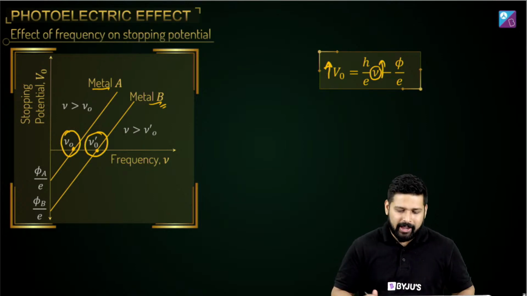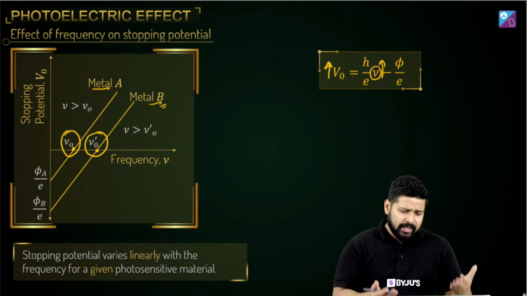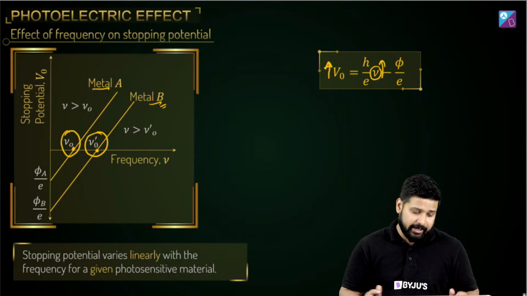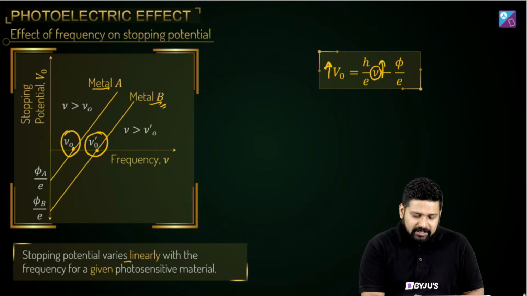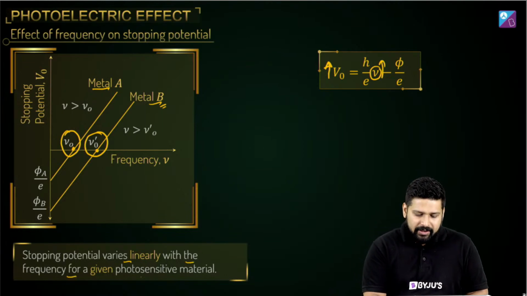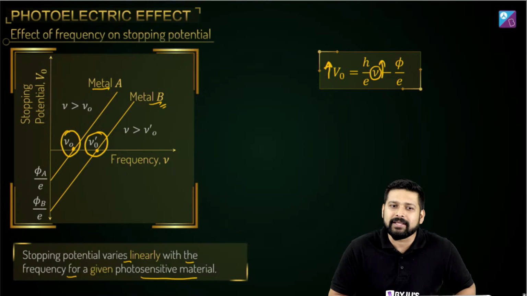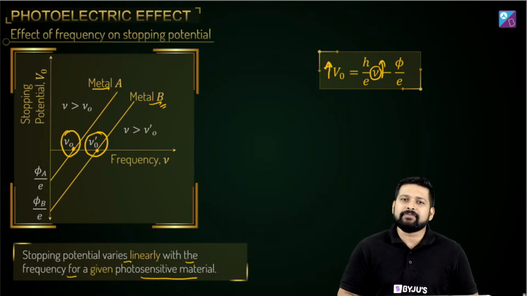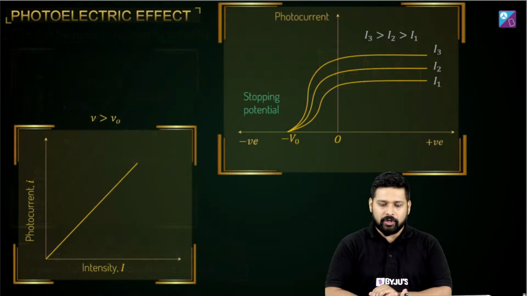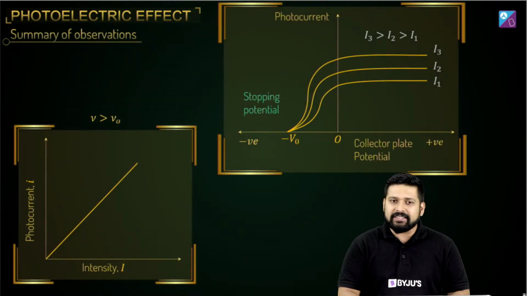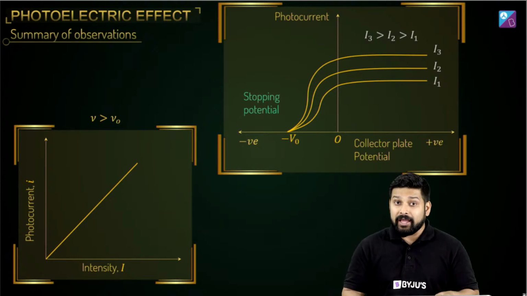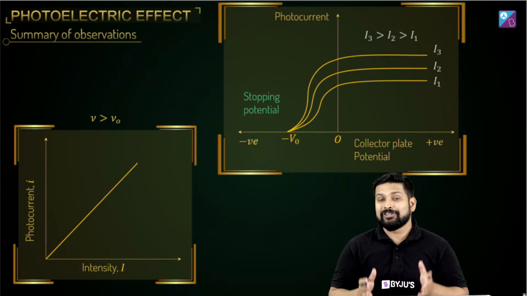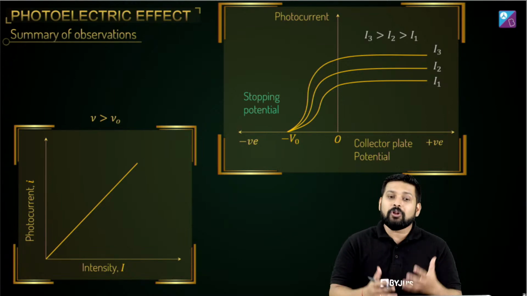Cool? So when you actually plot a graph, this is how the graph is going to look. Stopping potential varies linearly with frequency for a given photosensitive material. Now you have all these graphs and you need to take care of all of them together.